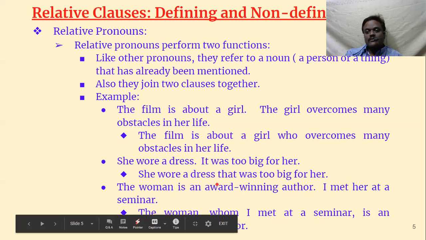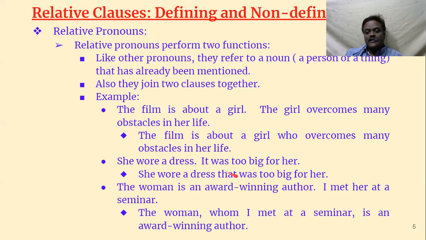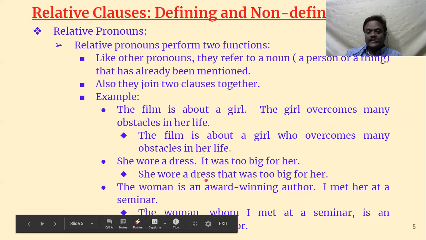But when it comes to relative clauses, what happens? It becomes which or that. That also we can use. She wore a dress that was too big for her, or she wore a dress which was too big for her. So here, which or that are the relative pronouns. It is referring to dress.